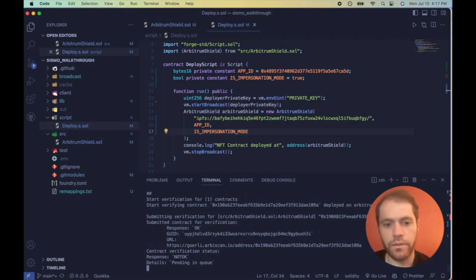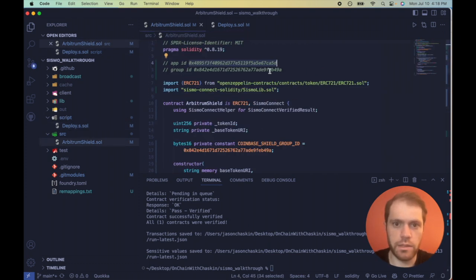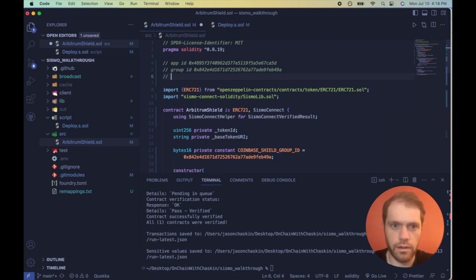All right, cool. Now it's in the queue to verify. I don't like when it says not okay, but give it a minute and we could speed this up by copying the address because we already know the address now. And there we go, we deployed it. Now let's just paste in this address so we have it. And cool, let's move on to the front end.